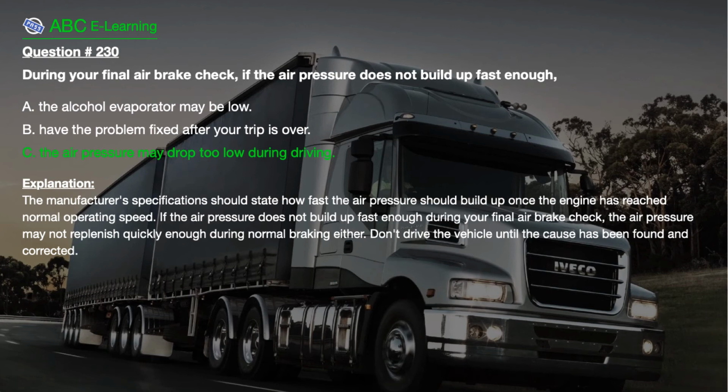The correct answer's here. C. The air pressure may drop too low during driving. Explanation. The manufacturer's specification should state how fast the air pressure should build up once the engine has reached normal operating speed. If the air pressure does not build up fast enough during your final air brake check, the air pressure may not replenish quickly enough during normal braking either. Don't drive the vehicle until the cause has been found and corrected.